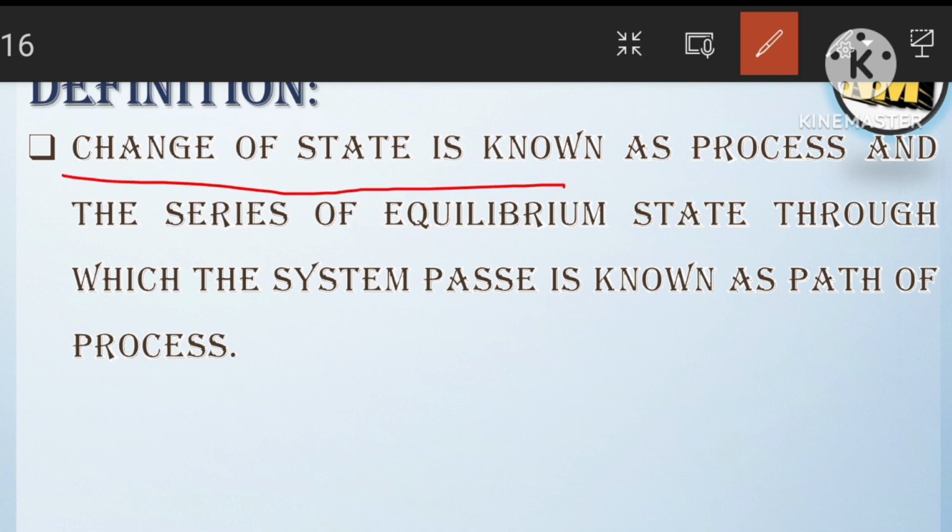We know that state means, in the previous example we took water in one vessel, and we kept that vessel in a fridge so that it would convert into ice.